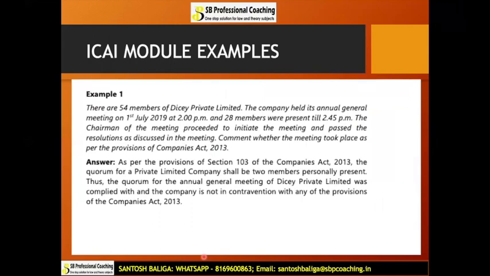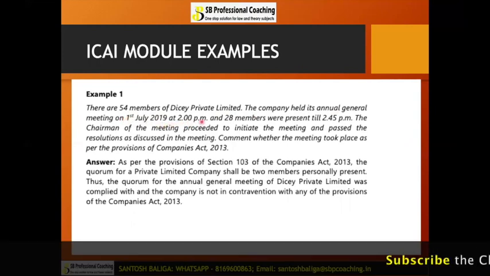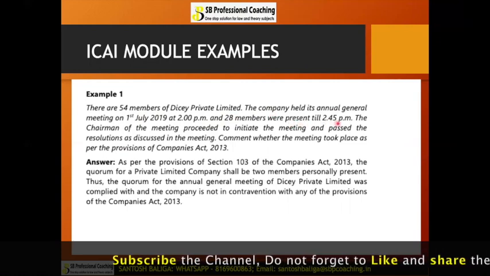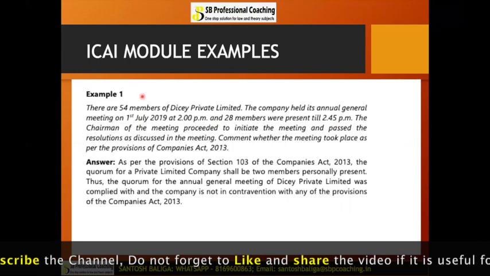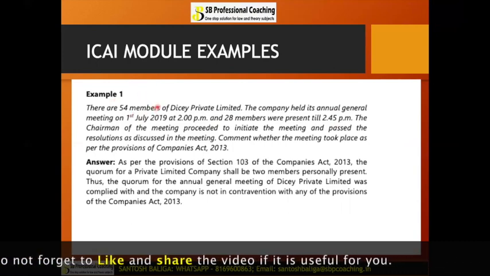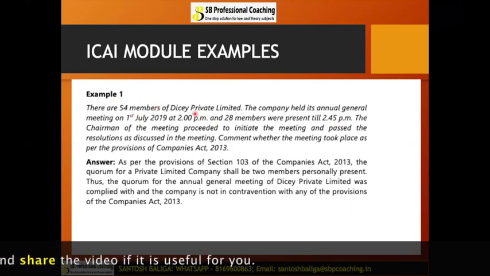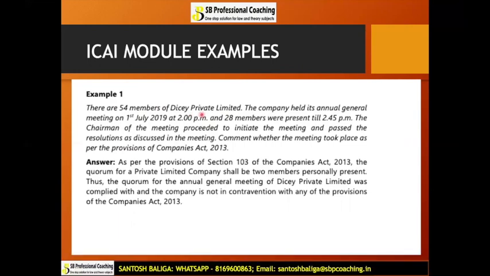First example is there are 54 members of Dicey Private Limited. The company held its annual general meeting on 1st July 2019 at 2 p.m. Okay, and 28 members were present till 2:45 p.m. There are total how many members? 54 members. Okay, and which kind of company is this? This is a private company. This is how you will have to research the question that has been given to you. But the total members who were present were 28 members.